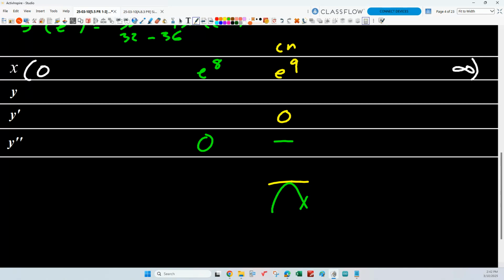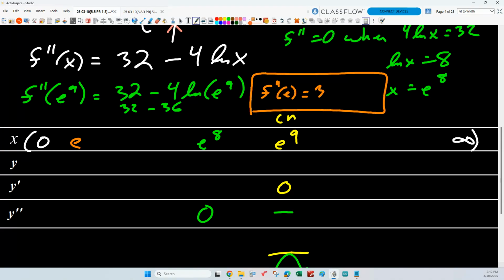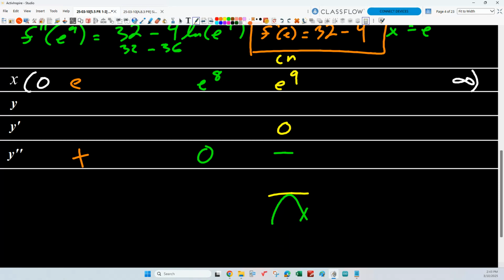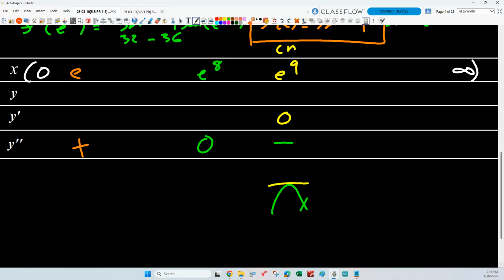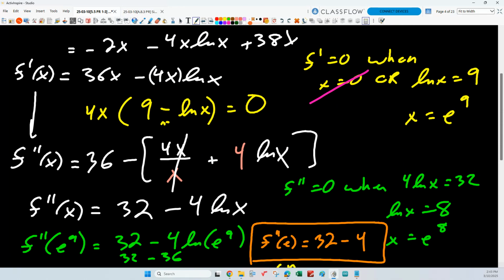We could do e to the 7th. How about if we just do e to the 1? We'll pick an easy one. e to the 1, so it's going to be positive, isn't it? So f double prime of e is going to be 32 minus 4 times the natural log of e, which is just 1, right? 32 minus 4. So it's positive. So what does that make that? There it is.